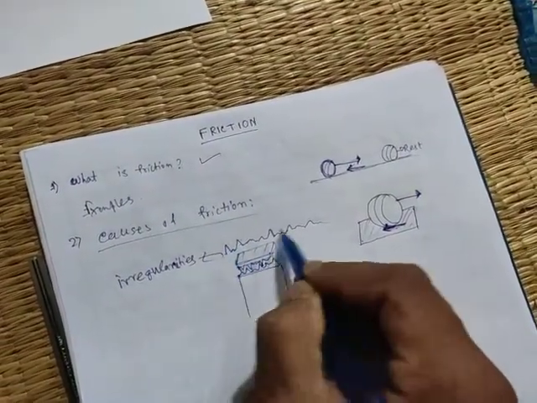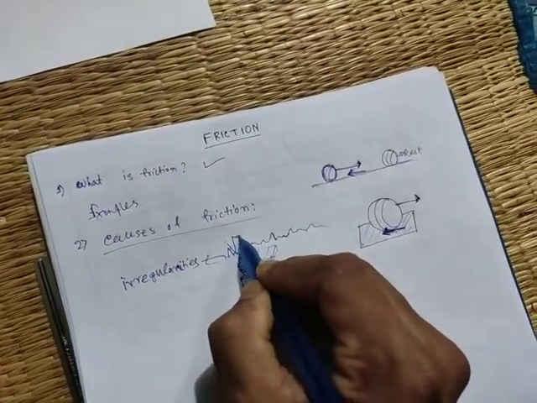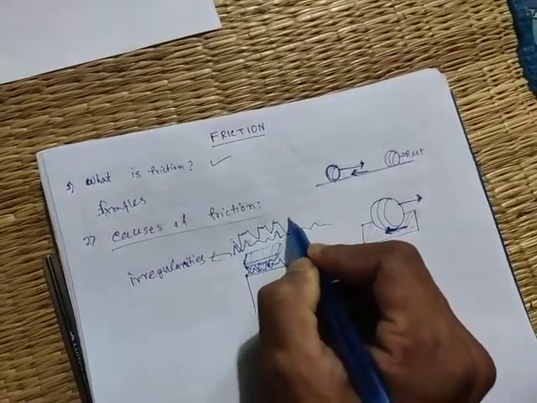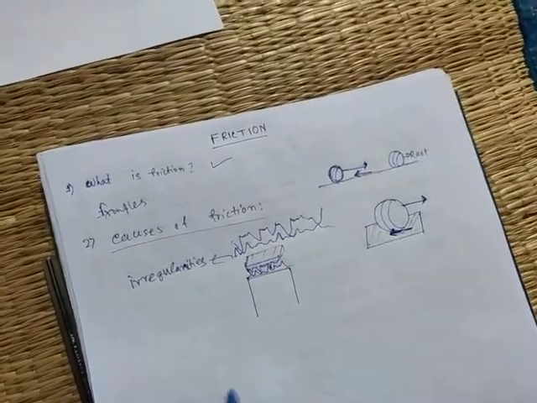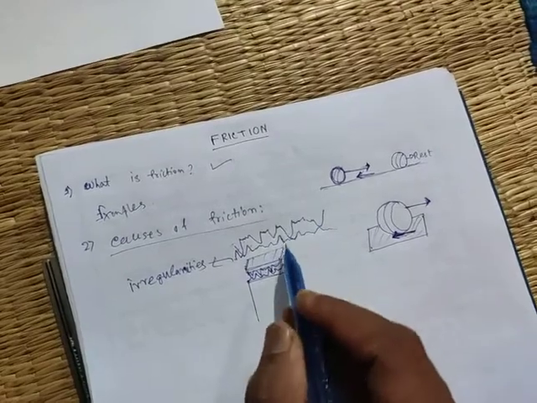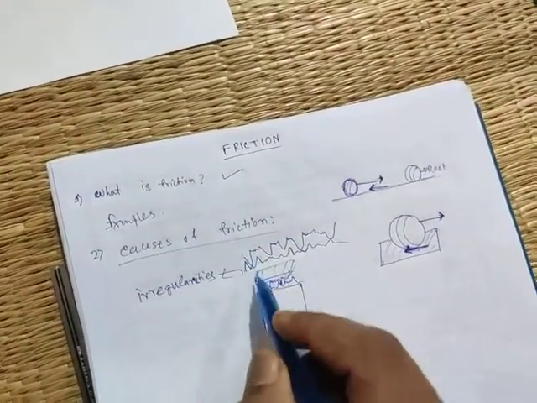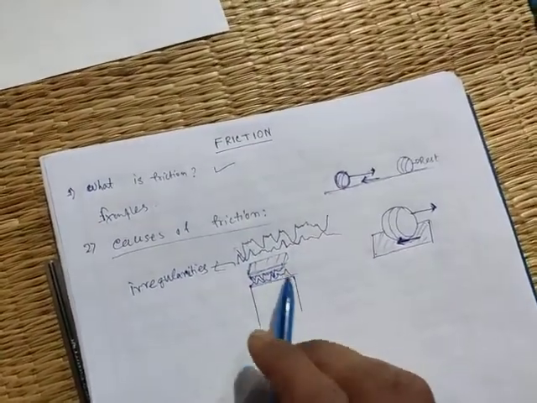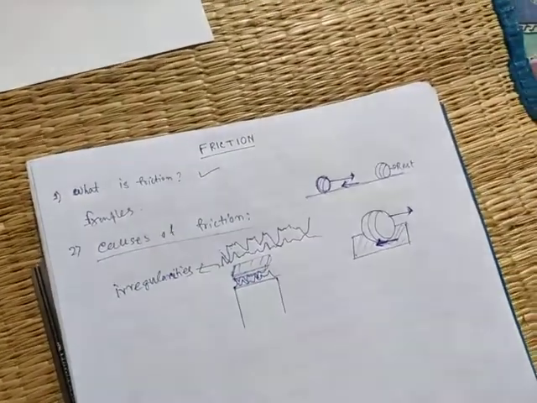Suppose this is the table surface and this is the book surface. Look at this. All the points are not in contact. But to our naked eyes, we see the book is in contact. But the book is in contact only at the peaks and valleys. So these peaks and valleys interlock with each other.